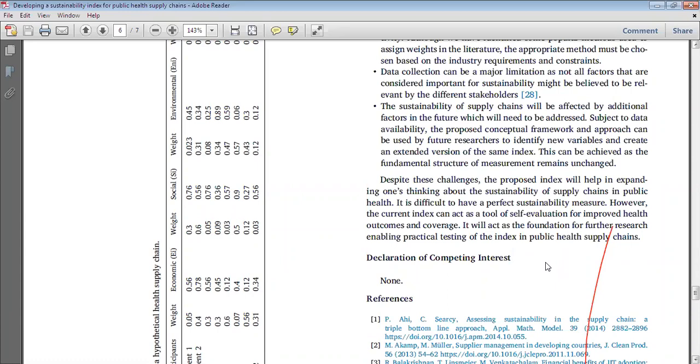In some articles, some particular journals prefer that you first write the entire paper at a stretch.